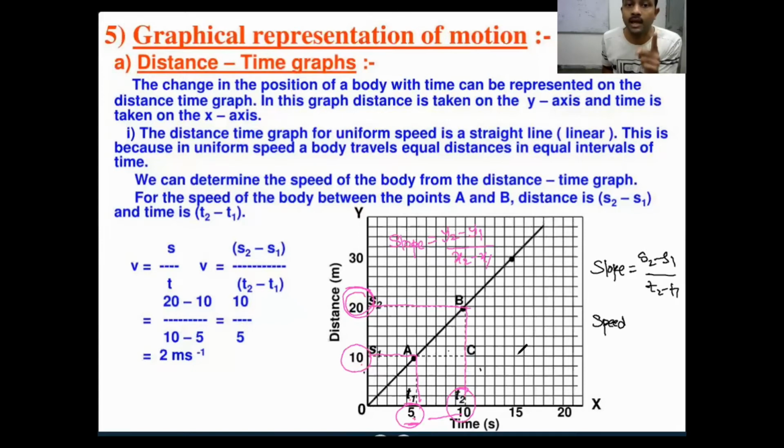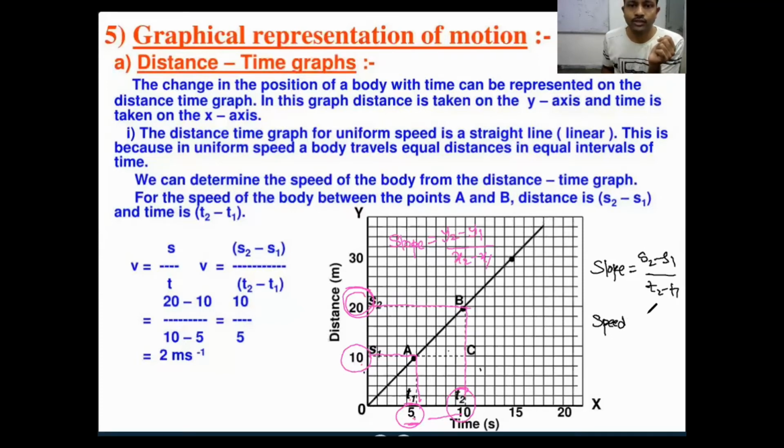Okay, the slope of a distance-time graph will give you speed or velocity. Always remember, slope of distance-time. Distance by time is related. Slope means y-axis by x-axis. Y-axis distance is there, x-axis time is there. Distance by time, what will you get? Velocity you will get, right? Or speed you will get.